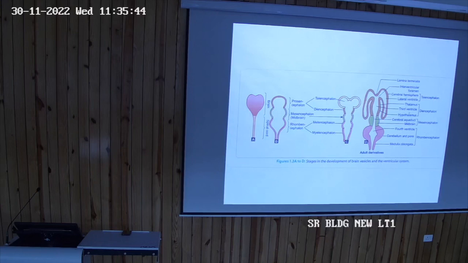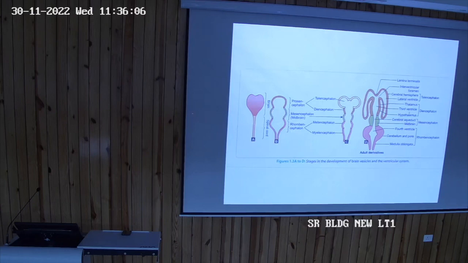The midbrain develops from the mesencephalon, and the cavity of the midbrain, look here, is called the cerebral aqueduct. The cerebral aqueduct is the cavity of the midbrain. Alright. Now see the third part, rhombencephalon.